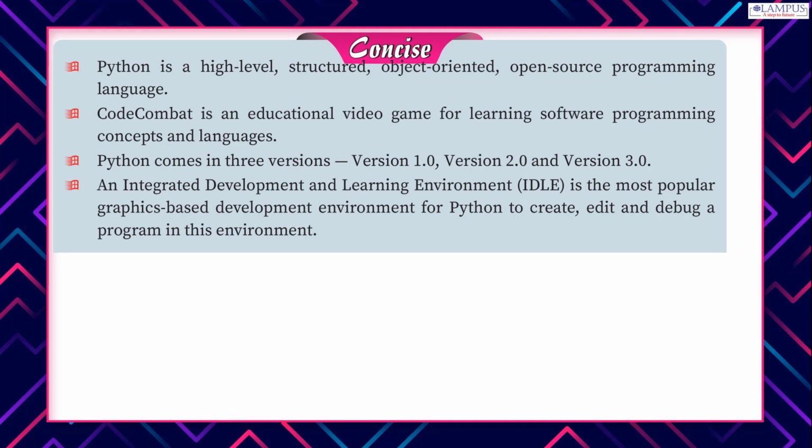Concise. Python is a high-level, structured, object-oriented, open-source programming language. CodeCombat is an educational video game for learning software programming concepts and languages. Python comes in 3 versions: version 1.0, version 2.0 and version 3.0. An integrated development and learning environment, IDLE, is the most popular graphics-based development environment for Python to create, edit and debug a program.